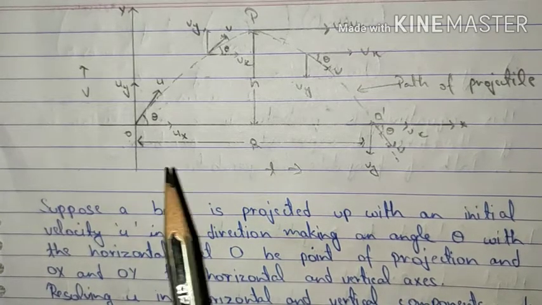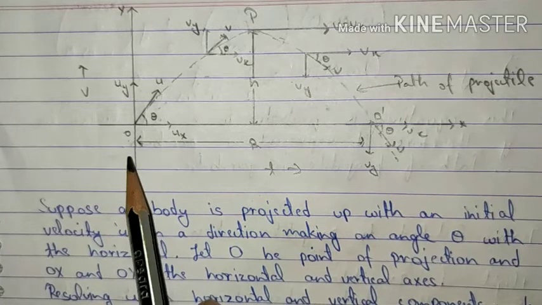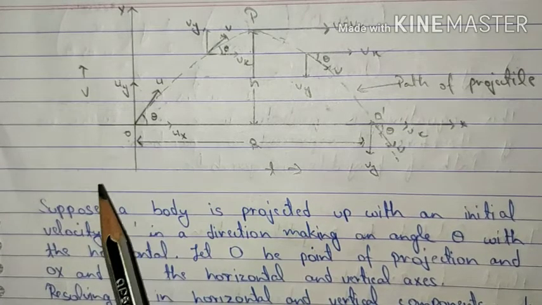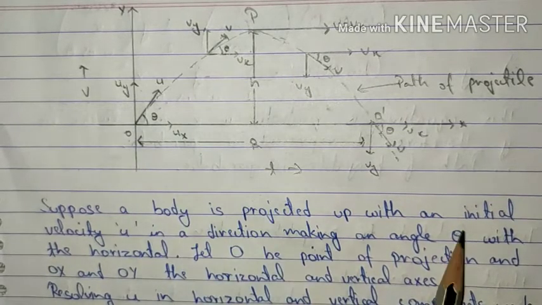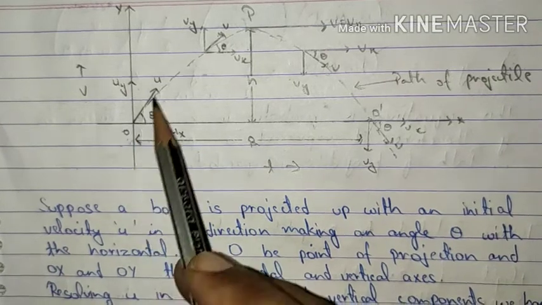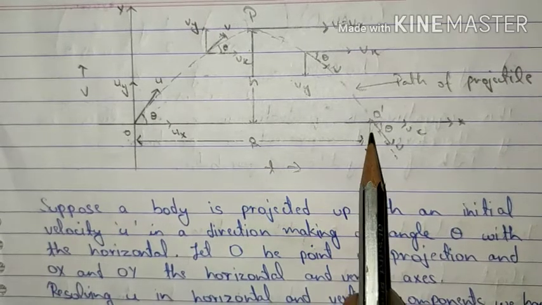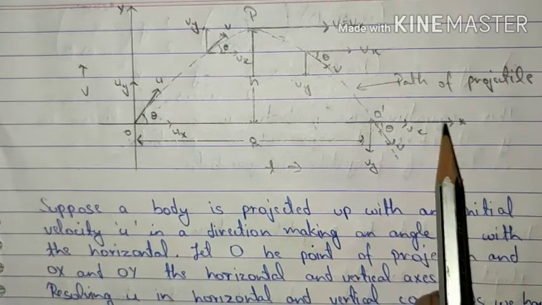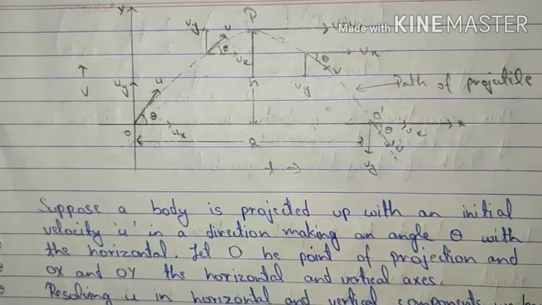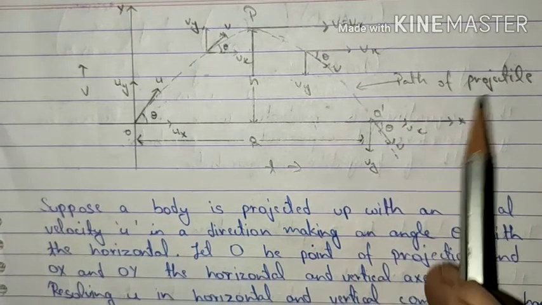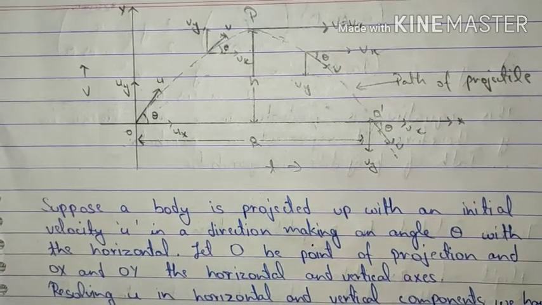However, if the point of projection was at a certain height from the ground, what will happen? The ball will keep on moving downwards also. For example, if we have thrown the ball from the roof and it is going on the ground, so what do we observe? It will continue its motion. So I have represented it here also. Now, let us try to study this particular motion on certain points.